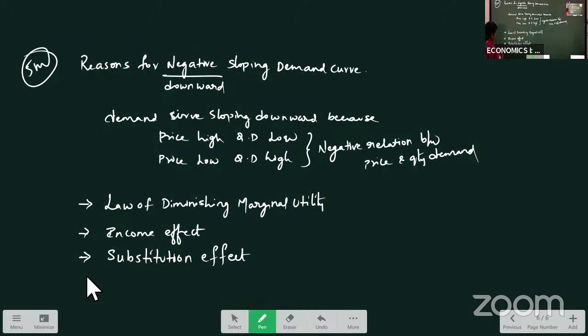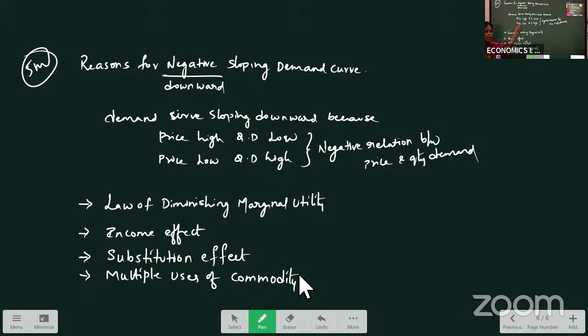The next reason is multiple uses of the commodity. Multiple uses of the commodity means when a commodity has many uses. For example, a real-time example, milk. With milk you can make curd, sweets, tea, anything. Many uses are there with that commodity.